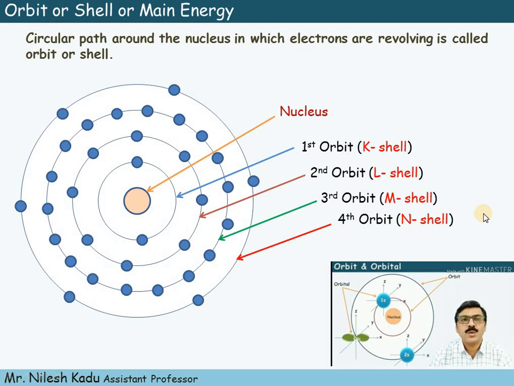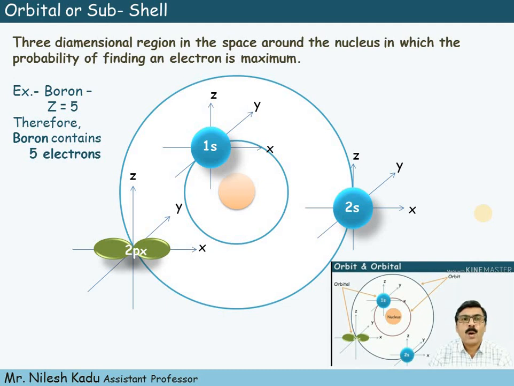Now let us move towards the orbital. Orbital is also called a subshell. We know that, friends, electrons are revolving around the nucleus in circular paths. But where is the exact position of the electron? That is, the probability of finding the electrons.